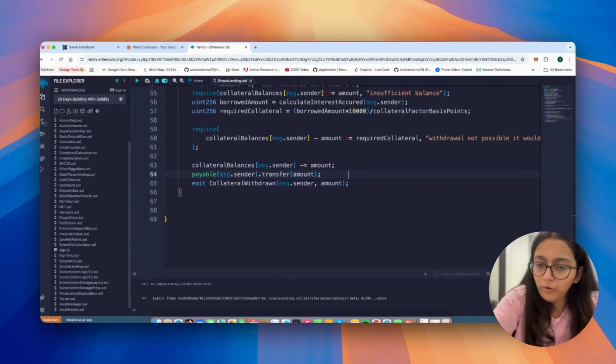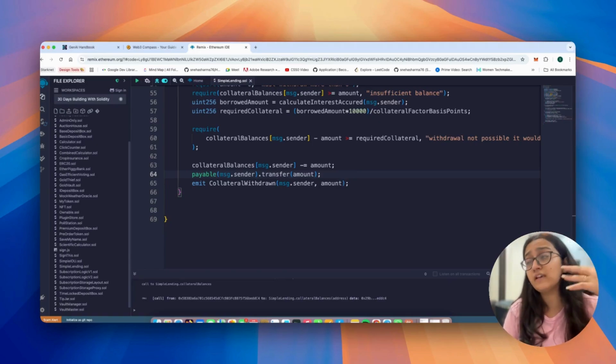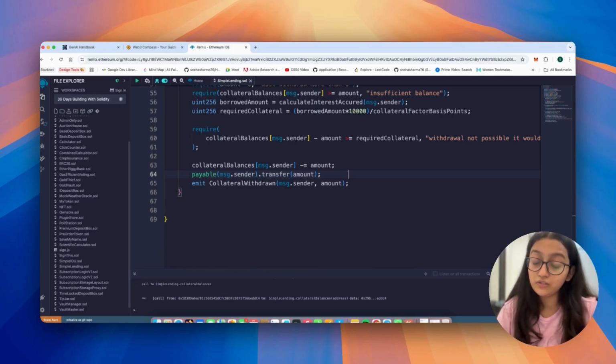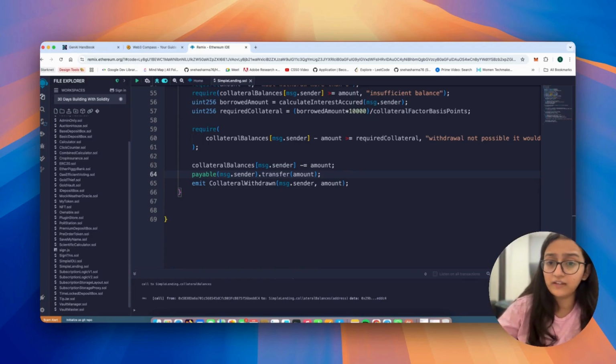So come on, you locked up some ETH as collateral that gave you the power to borrow from the pool. Now you want to take some of that ETH back. Seems fair, right? It's your money, but you can only do that if you are still safe to do so. This function lets users withdraw their collateral, but only if doing so would not put their loan at risk. So that's what we have done there.